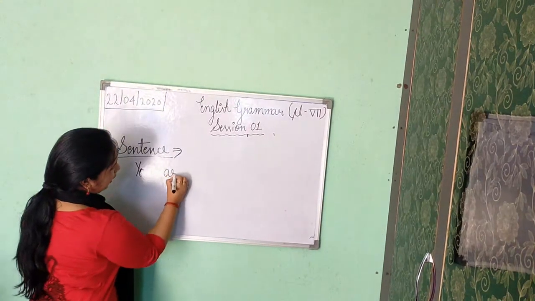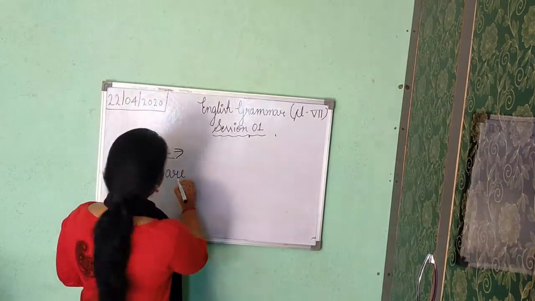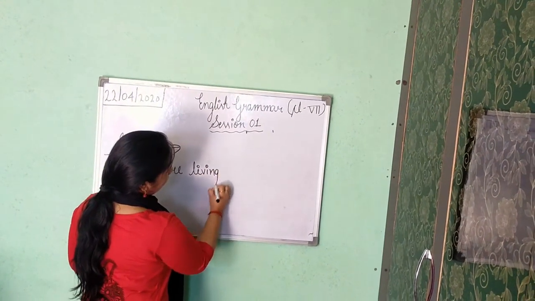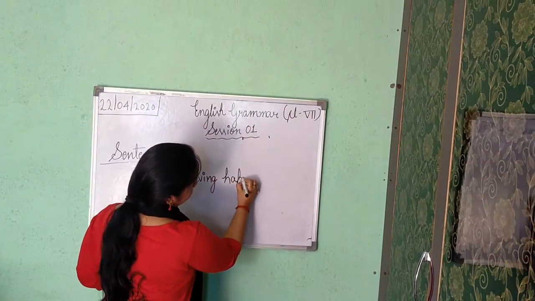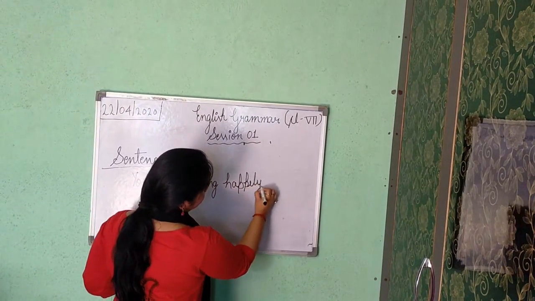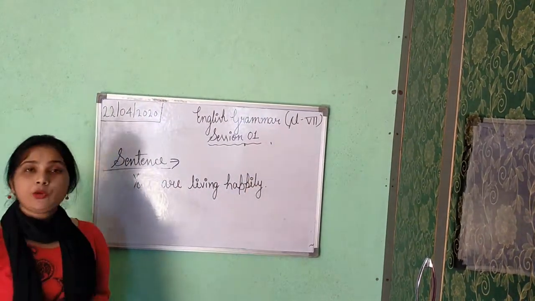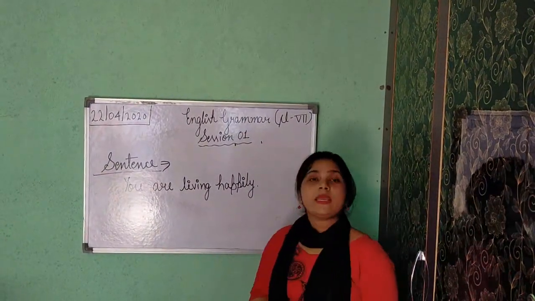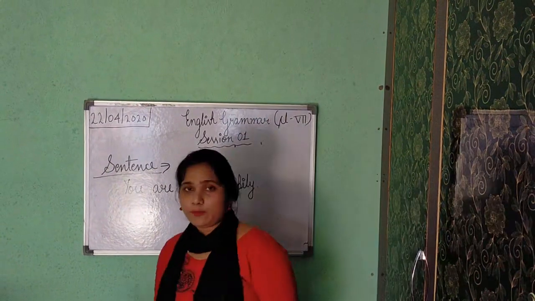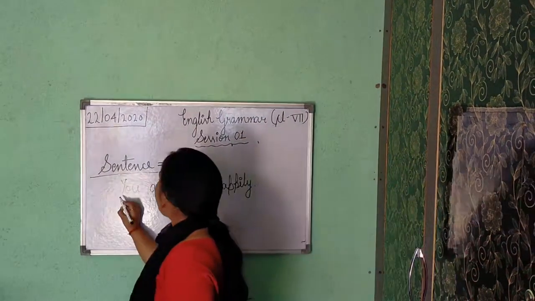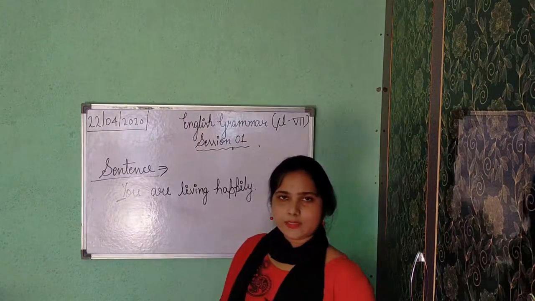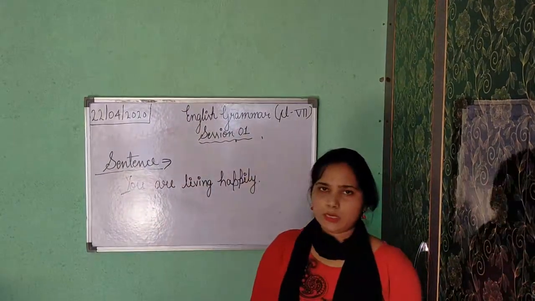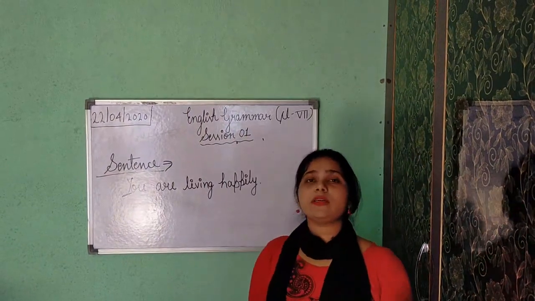You are living happily. Okay, you are living happily. This is the sentence which I have written. Yes, please, one more thing: whenever you write a sentence, the first letter of the first word should always be a capital letter. Okay, a sentence always starts with a capital letter.